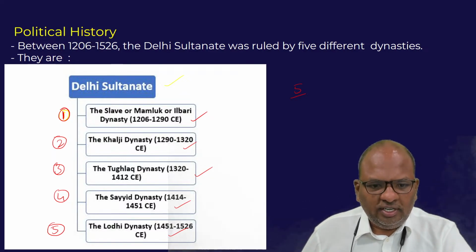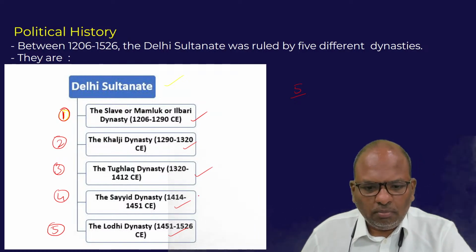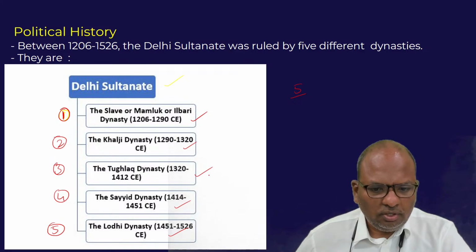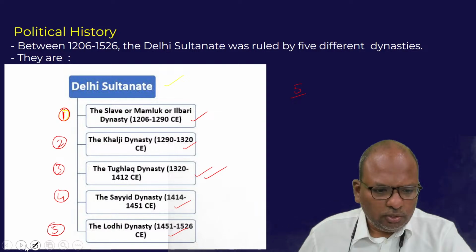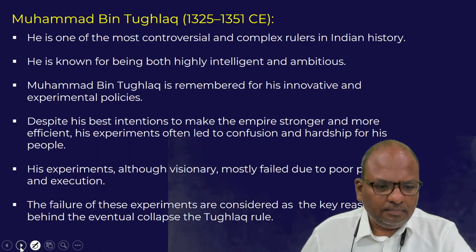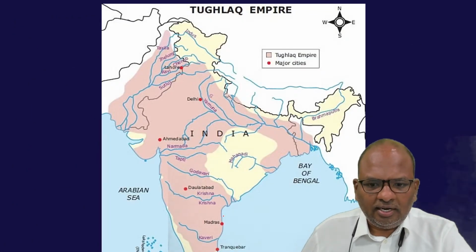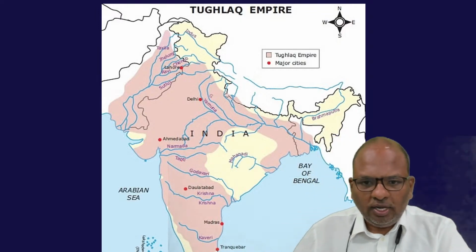The ruler of today's discussion, Muhammad bin Tughlaq, belonged to the third dynasty, the Tughlaq dynasty. Take a look at the territory ruled by the Tughlaqs.